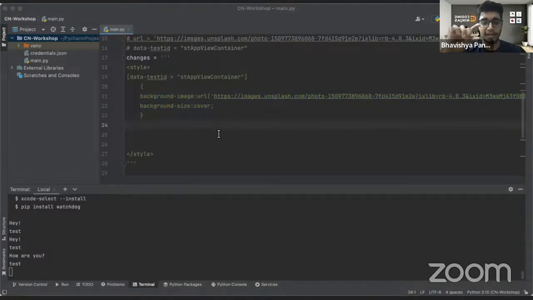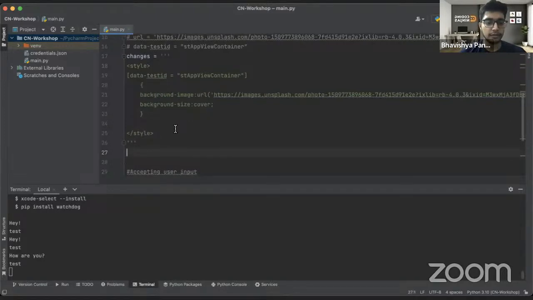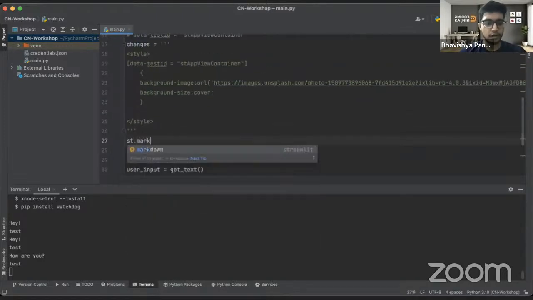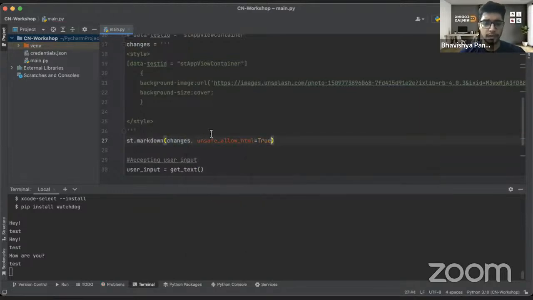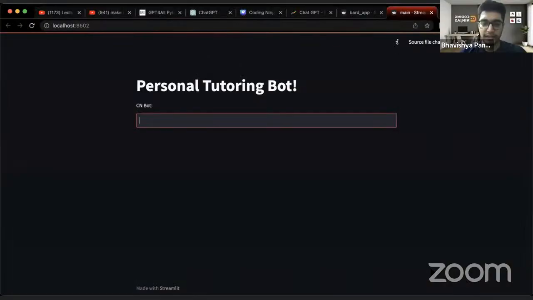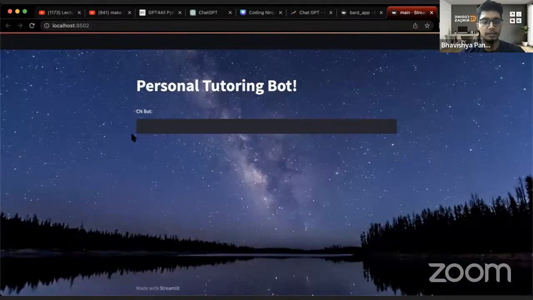Okay. Now I want a text box. Oh, now I understood. Actually, my bad, guys. We did not push these things. So if we just write st.markdown, and if I write the changes over here, and then write unsafe_allow_html to true, and then save my file, and again go over there, and I've saved my file, and if I just rerun it, cool.